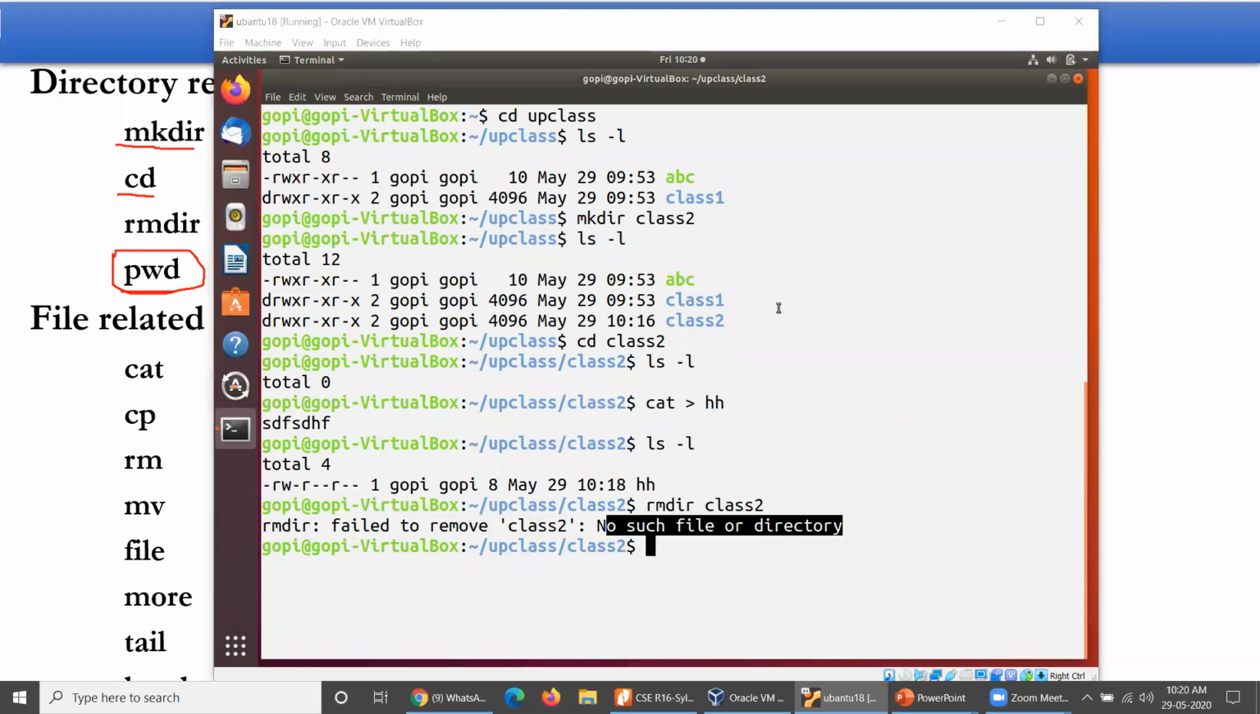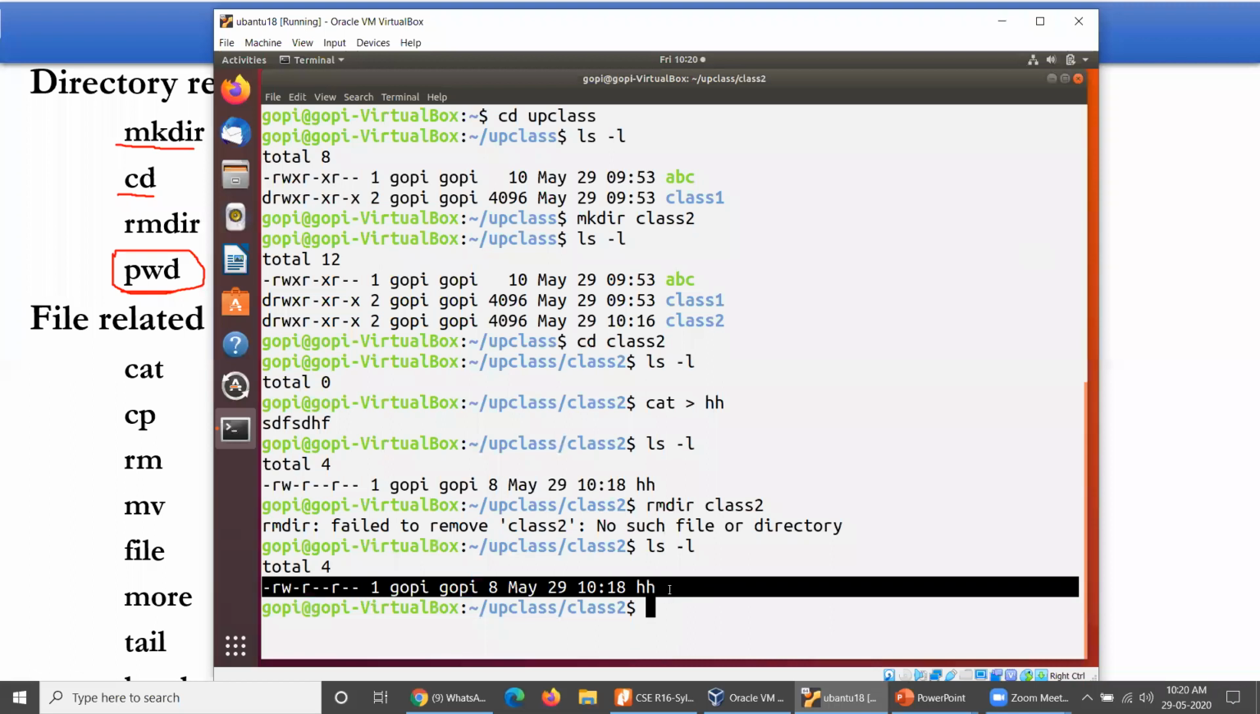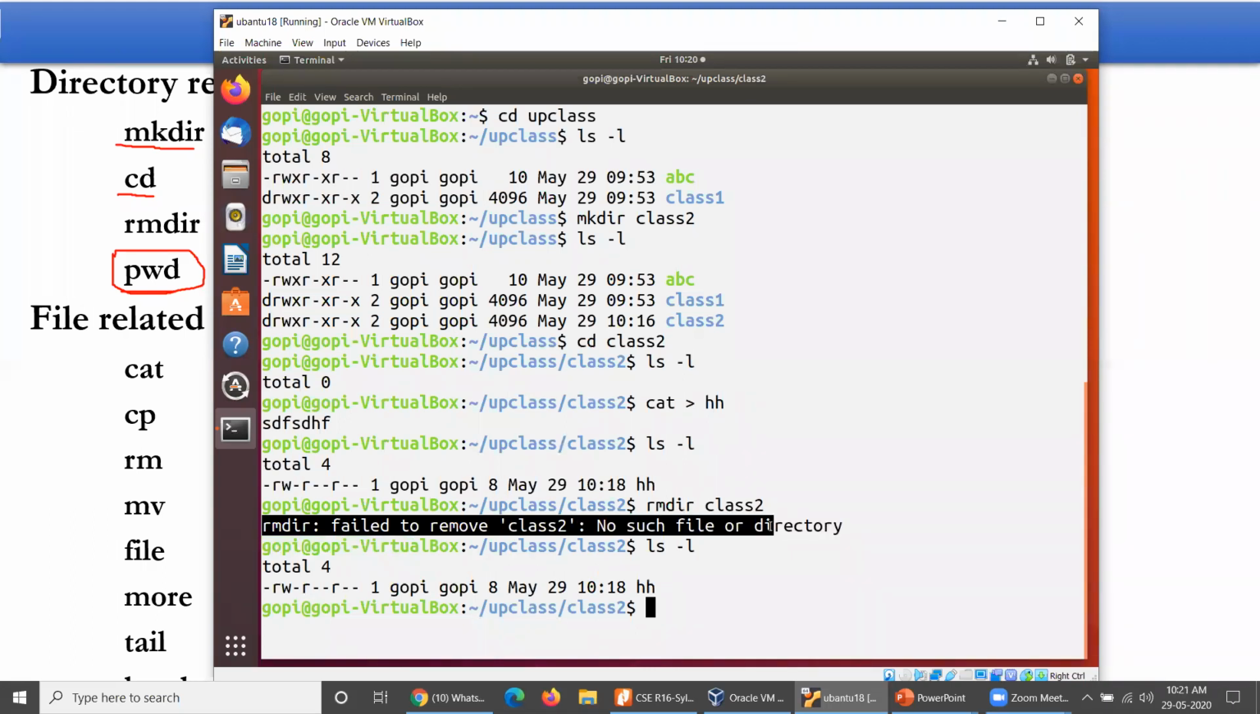You are thinking that yes, it is there with me, but if you operate ls -l, could you find any class 2 within this listing? No, no class 2 is available. Therefore, you must move towards its parent, then operate rmdir. That you need to take care of while removing any directory. Two conditions must be there. First condition: the directory must be empty. Second condition: you must remove the directory when you are at its parent directory.